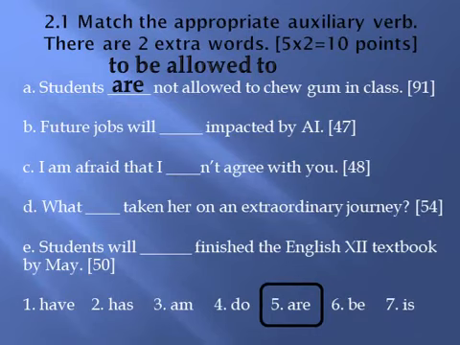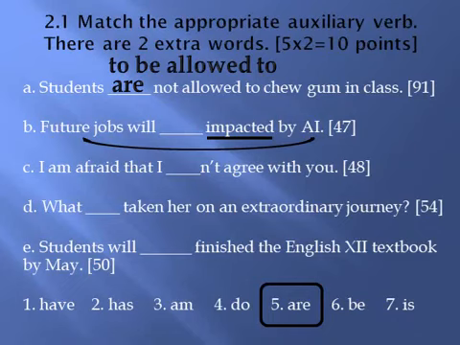B. Future jobs will blank impacted by AI. The preposition by is not with a time indicating phrase. It comes before a noun. The verb is impact. Who is impacting what? Because of the word by, I understand that AI is impacting future jobs. The future helping verb, will, is a modal verb.